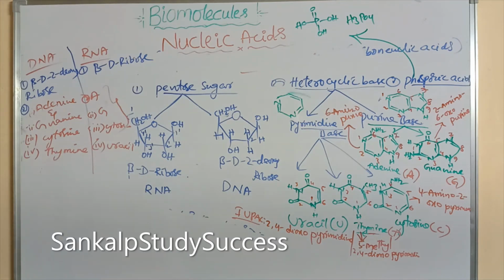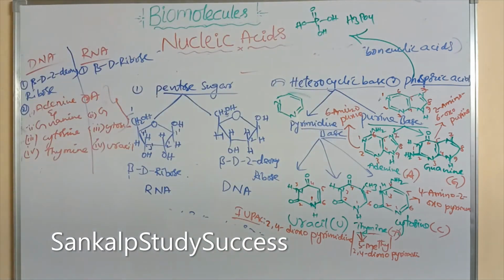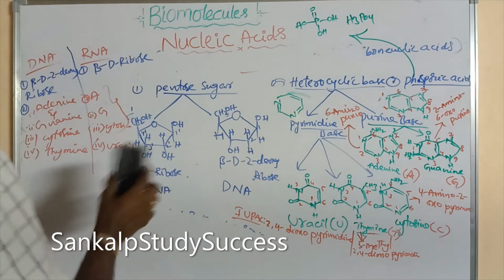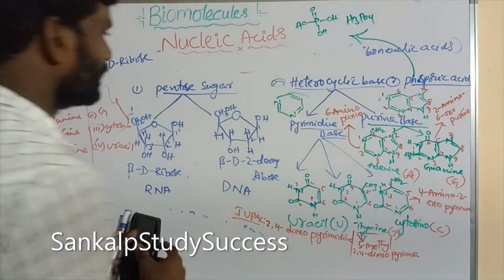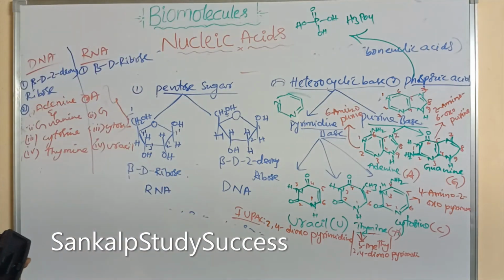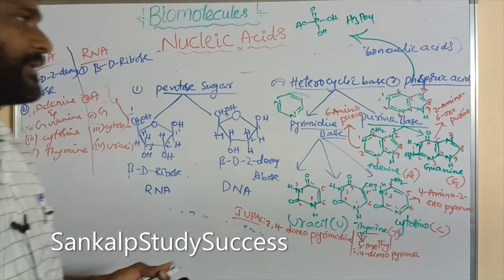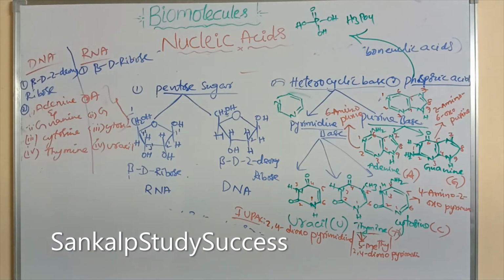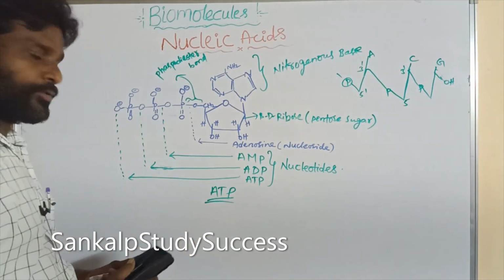And both contain phosphoric acid. Now, this is the DNA and RNA, and next we will explain the complete structure of DNA and RNA. Next we will discuss ATP.